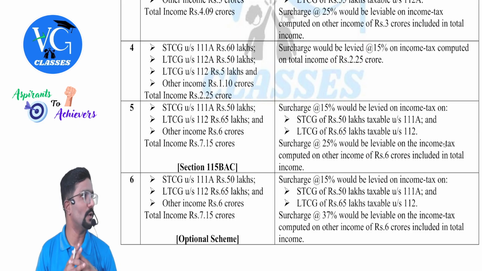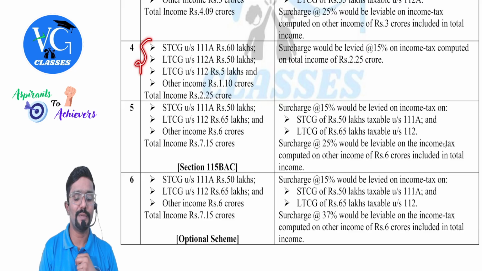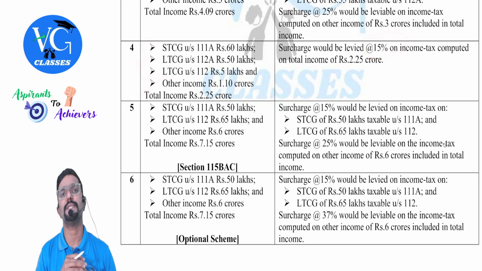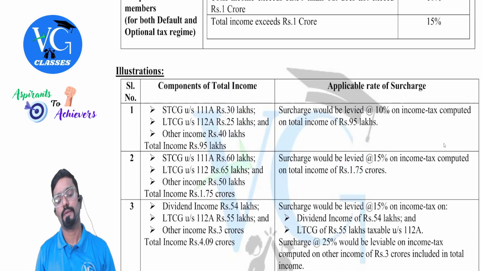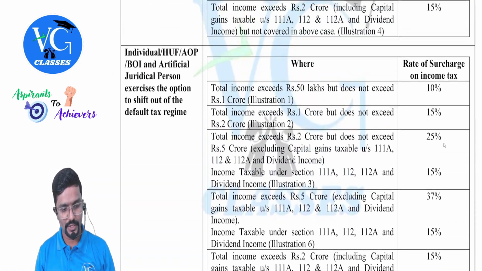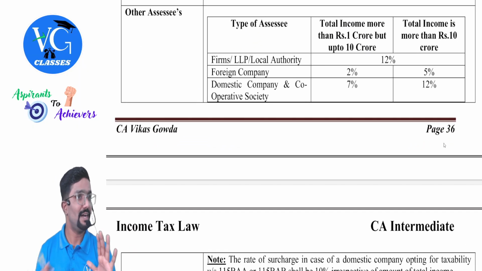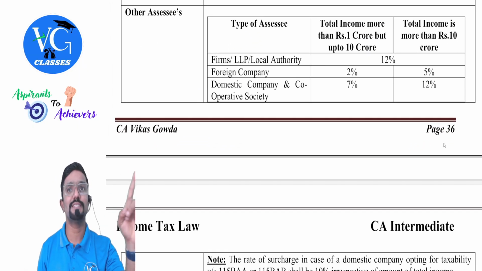Less than 2 crore. That means one single rate of surcharge is applicable. Calculate tax on special income plus tax on normal income. Whatever gross tax you get, apply 15% on that. So we are done with surcharge rate for slab rate SSC. Not completely done with surcharge, only for slab rate SSC.